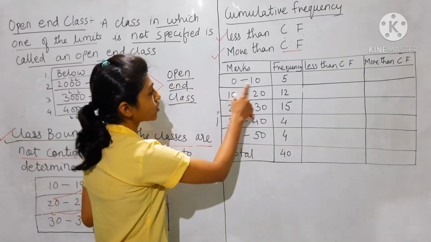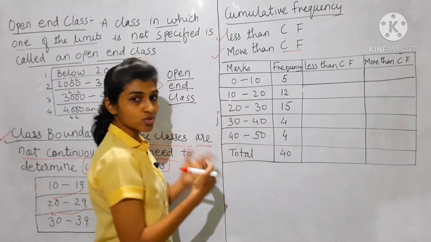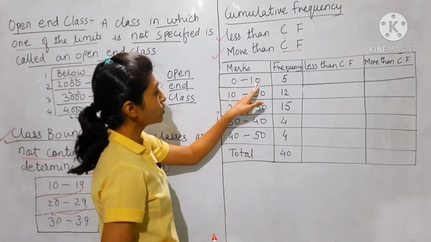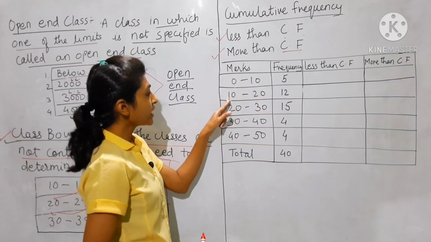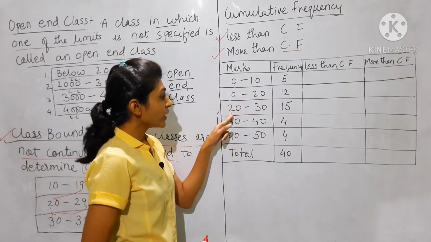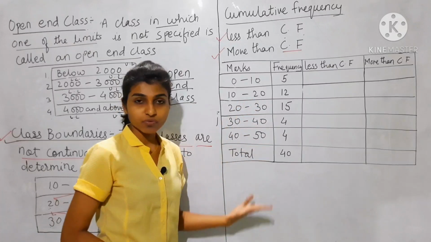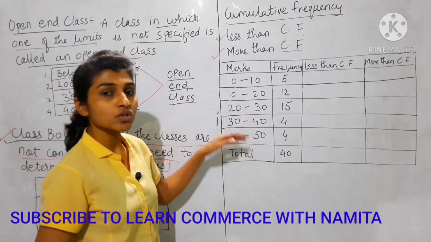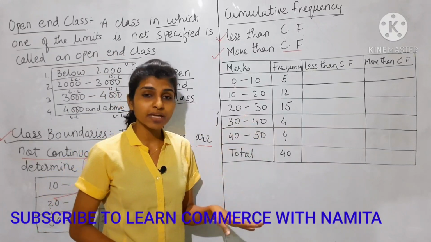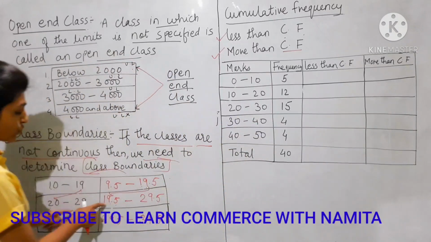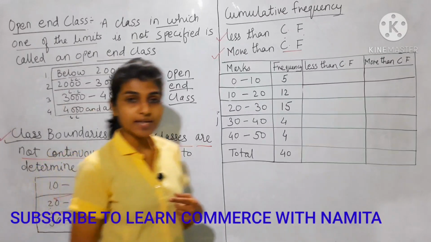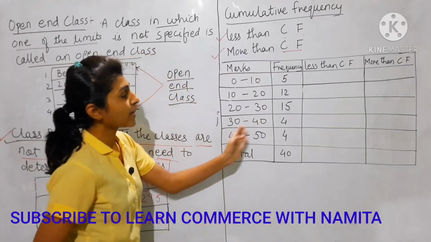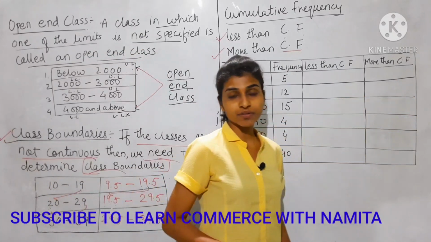Okay, that is 0 to 10, 10 to 20, and so on. If the classes are not continuous, suppose 0 to 9, then 10 to 19, 20 to 29, in that case you need to make the classes continuous in this way. How are you going to make the classes continuous? By finding the class boundaries. And then find the less than and more than cumulative frequency.